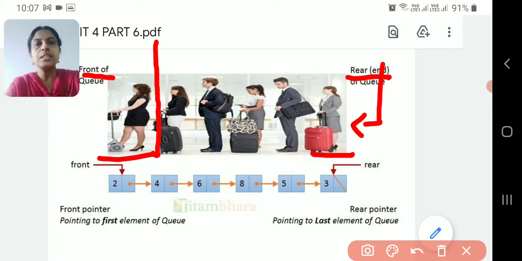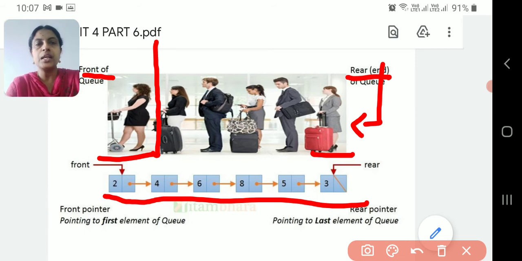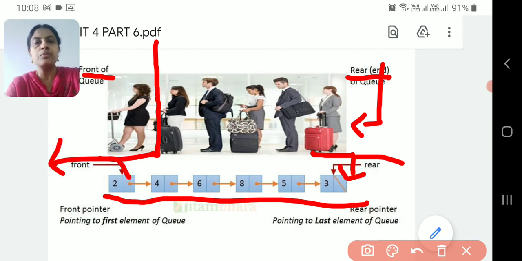This is a real-time application of queue. In the same way we can implement it in computer concepts also. I have a set of data. When I add an item, I will add it at the REAR. When I remove an item, I will remove it from the front. This is how the queue concept works. Hope you got an idea of what a queue is.